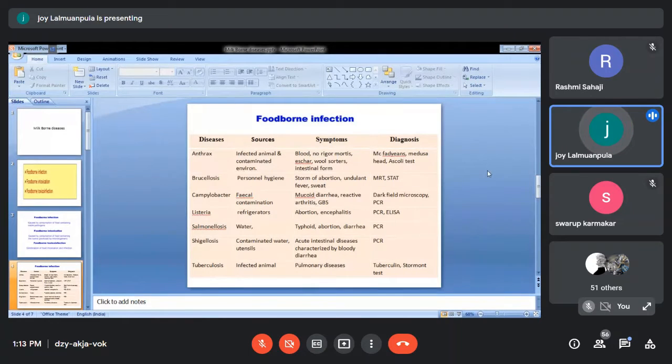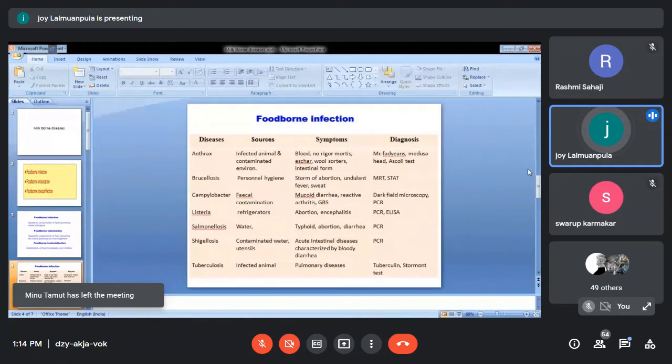I think in your microbiology classes this has been explained nicely, right? So from my side, just remember this one, anthrax. These come under infection. In anthrax the blood will be chocolatey in color, and no rigor mortis is generally seen in the affected animals or even human beings. McFadden's reaction and the Ascoli test are methods by which it can be diagnosed. Then comes brucellosis.